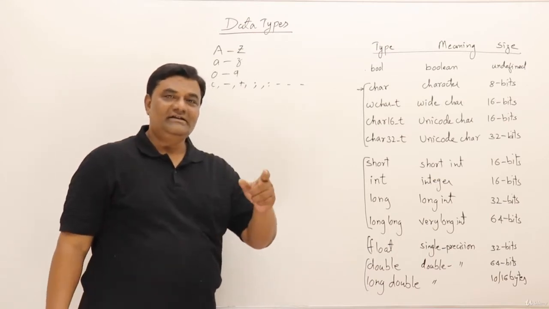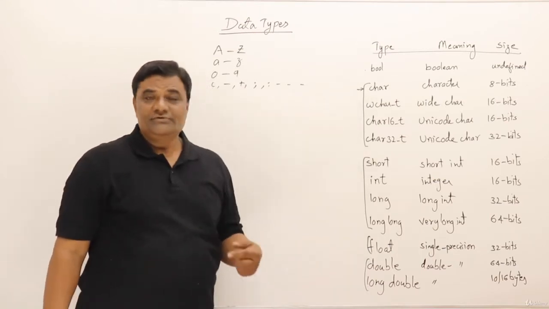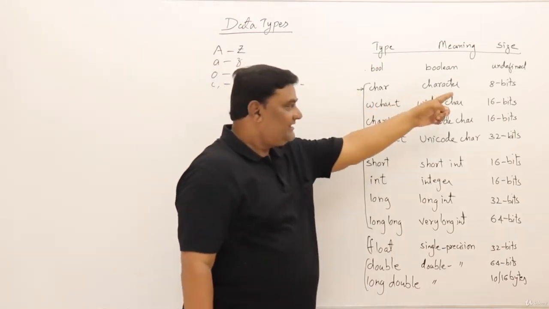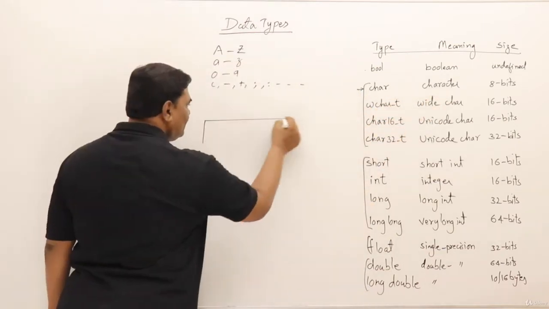So you can store any character, and that data type is useful for storing just one character. So how many bits it takes? It takes 8 bits.